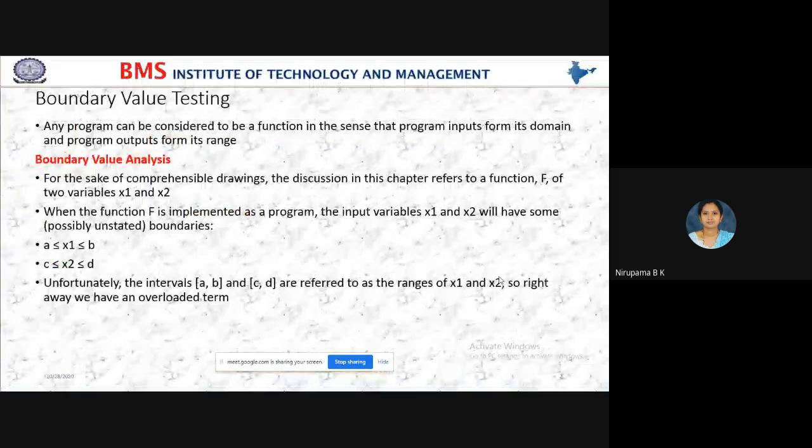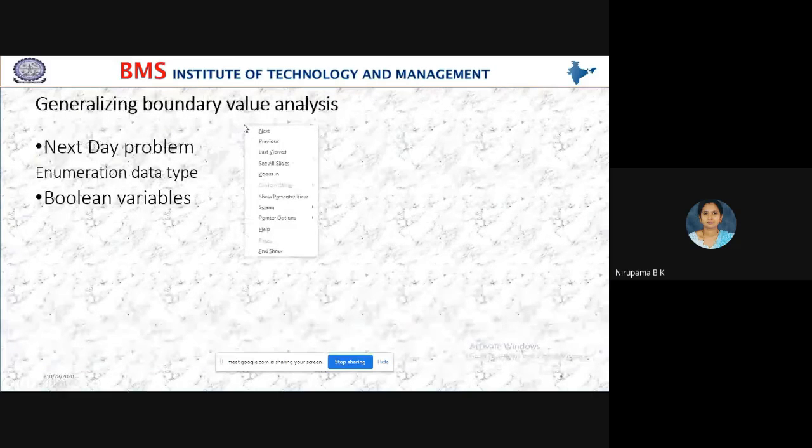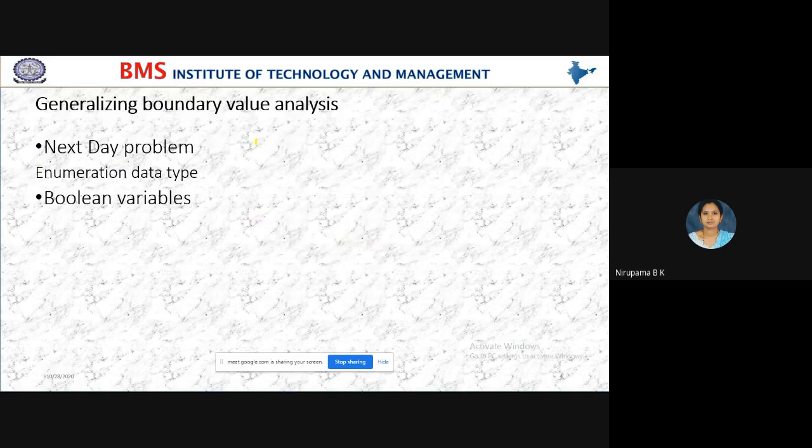Students, in boundary value we have seen, this is a simple example. A and B is the boundary for the value of X1, which should lie between A and B, and the value of X2 should lie between C and D. Similarly, in the triangle problem and the next day problem, the boundary value of a day is 1 to 31.